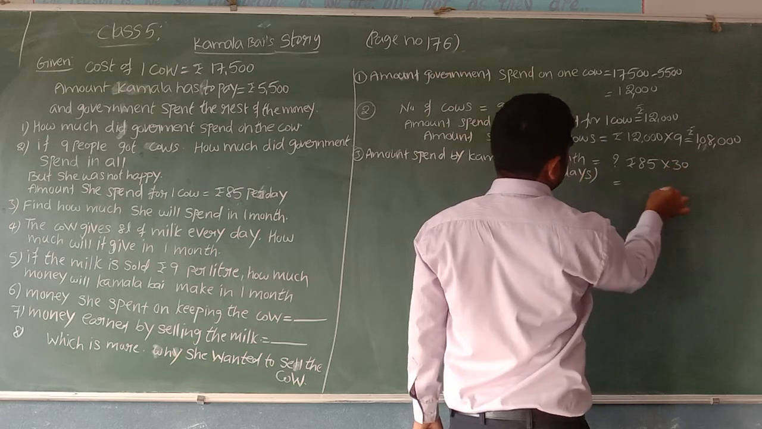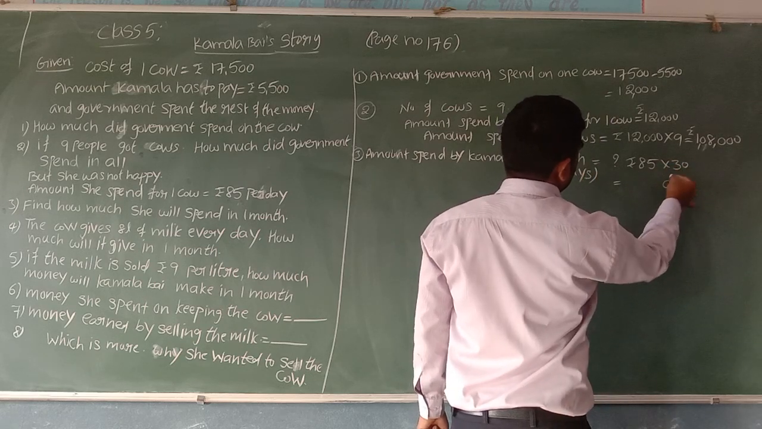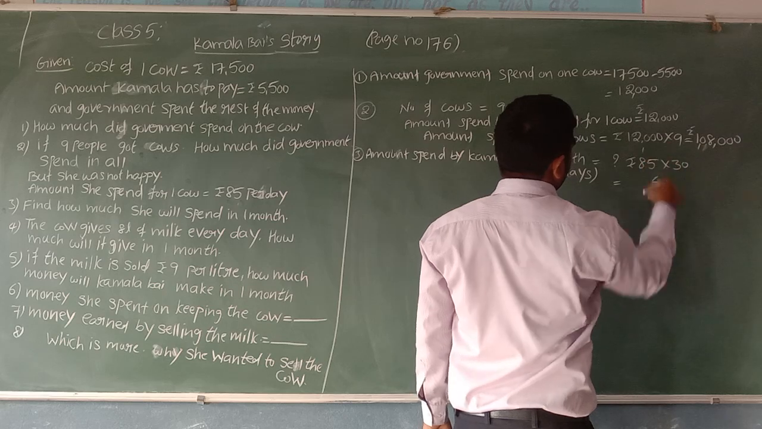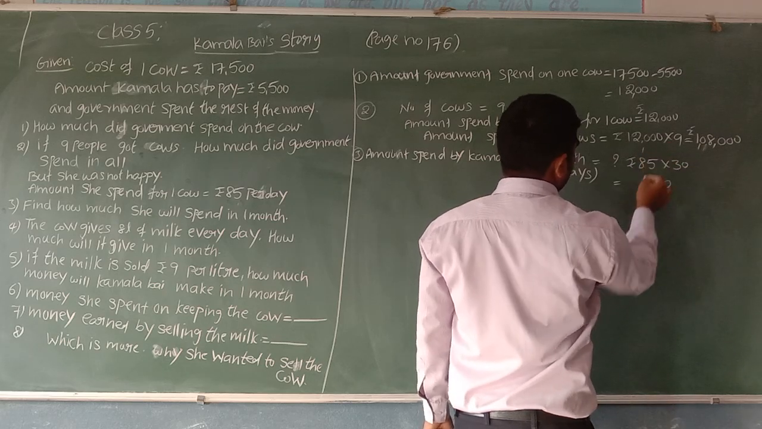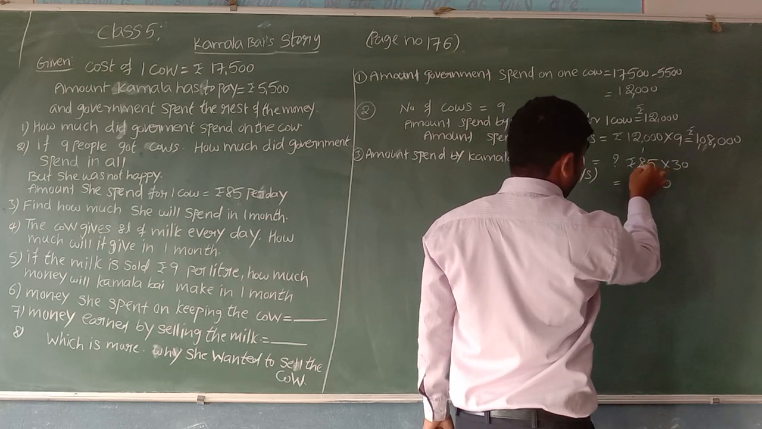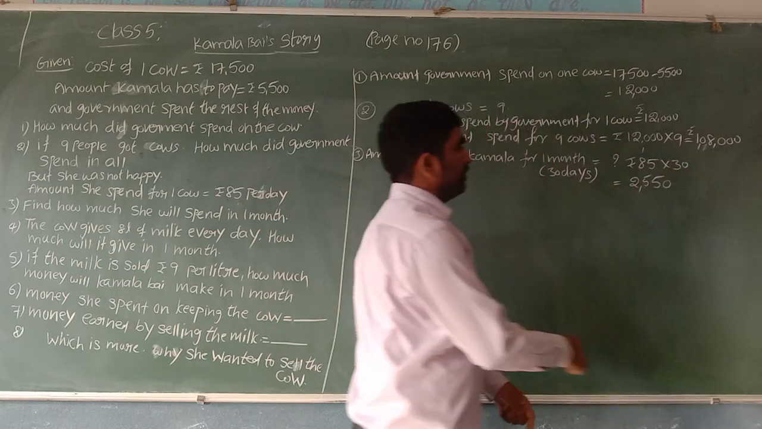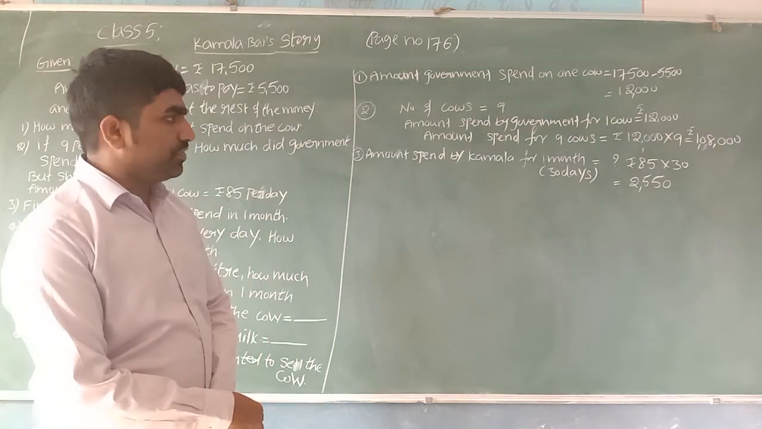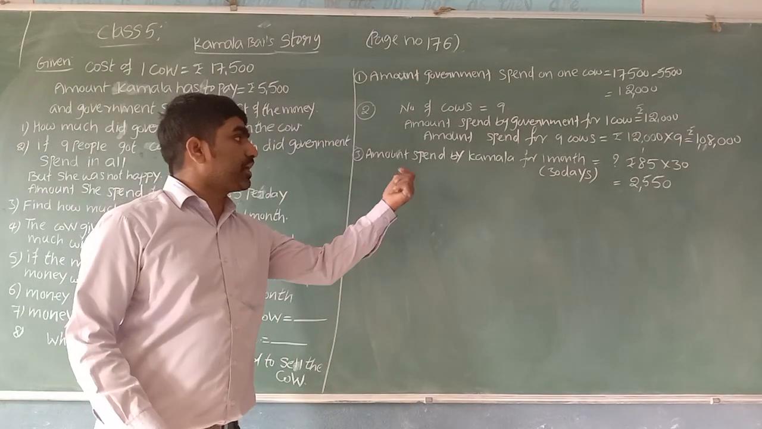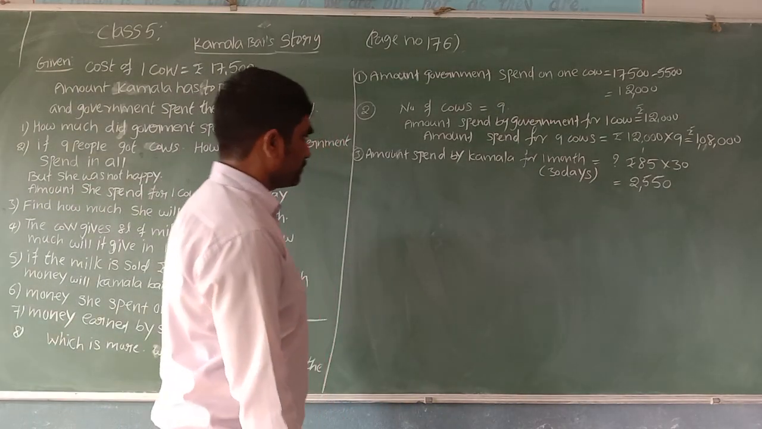You can multiply this. 0 we can keep first. 3 5s are 15, 5 and 1 carry. 3 8s are 24 plus 1, 25. So 2550. This is the amount going to be spent by Kamala for 1 month.